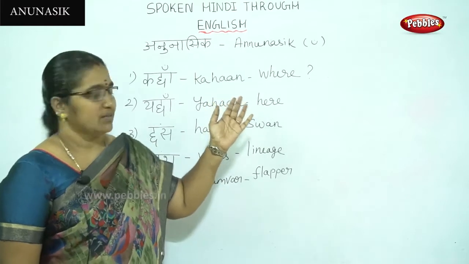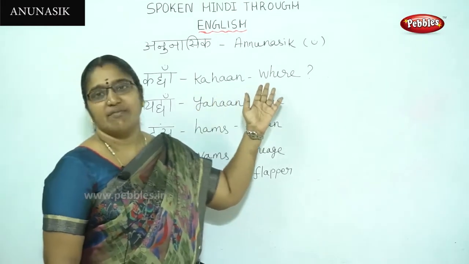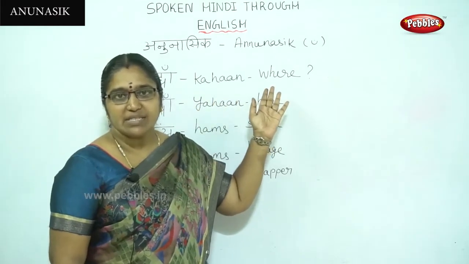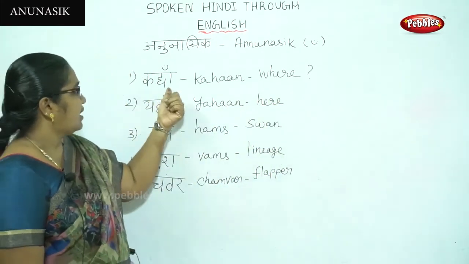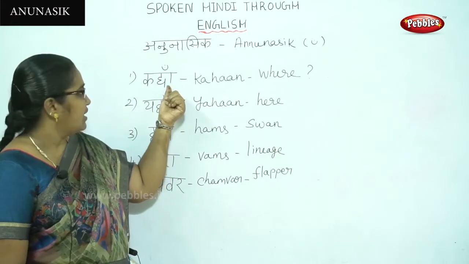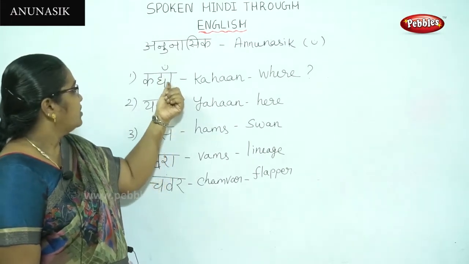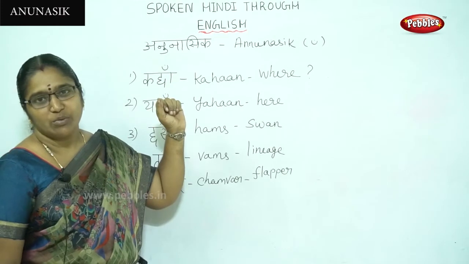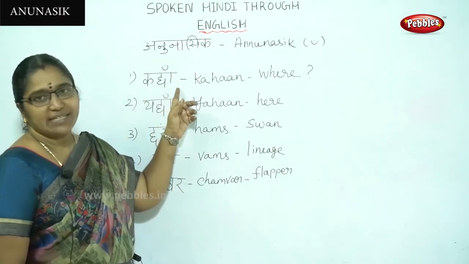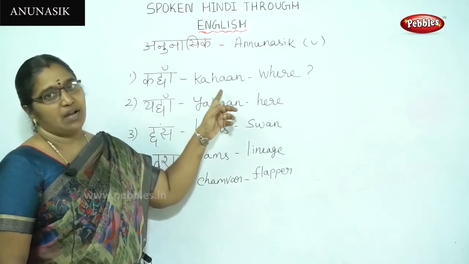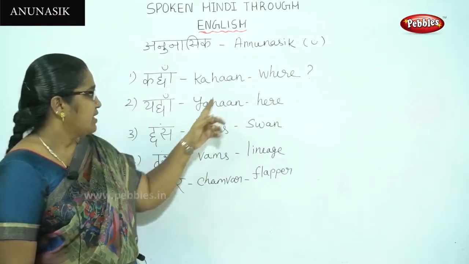Kaha. The meaning is where. Simply kaha. Above the letter there is a Chandra Bindu. We have to pronounce this word as kaha, where. See the next.